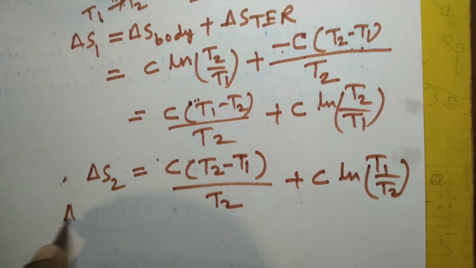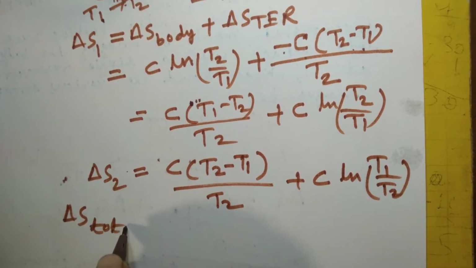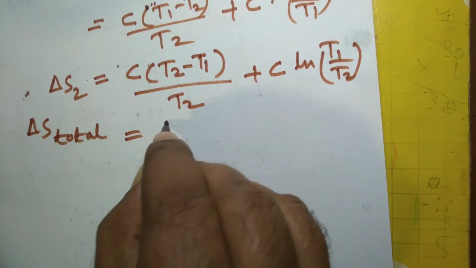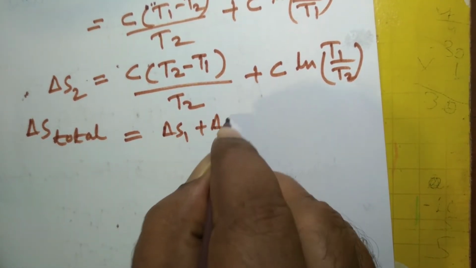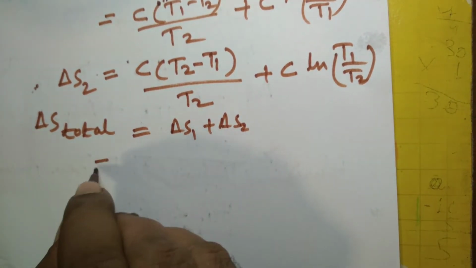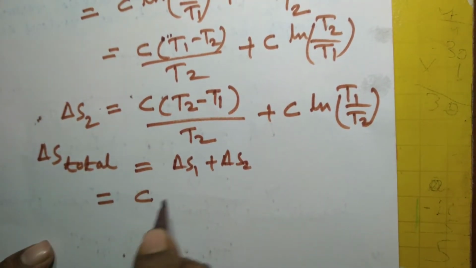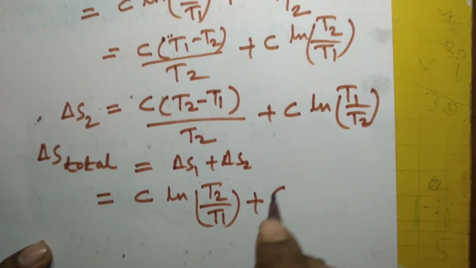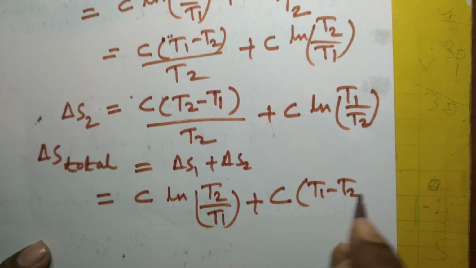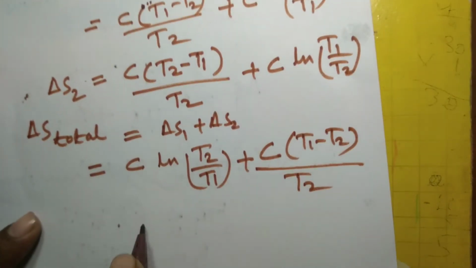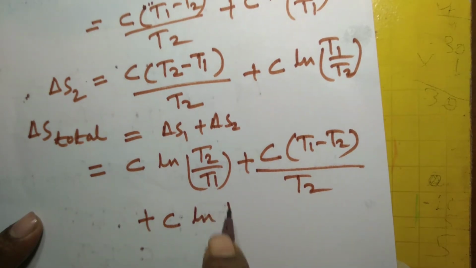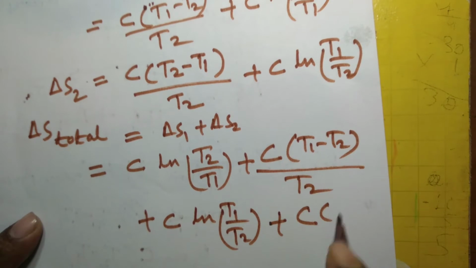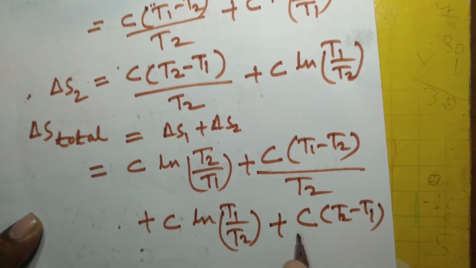And if you calculate delta S total for the whole cycle, this would be delta S1 plus delta S2, that is C ln T2 by T1 plus C T1 minus T2 divided by T2 plus C ln T1 by T2 plus C T2 minus T1 divided by T2.